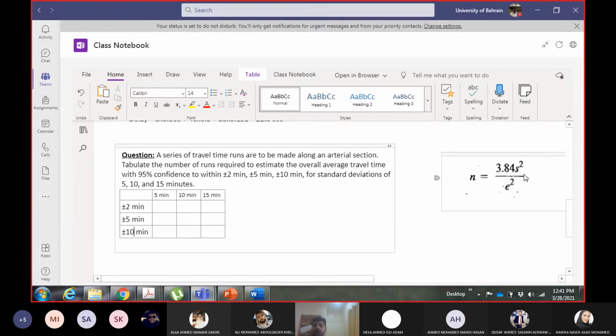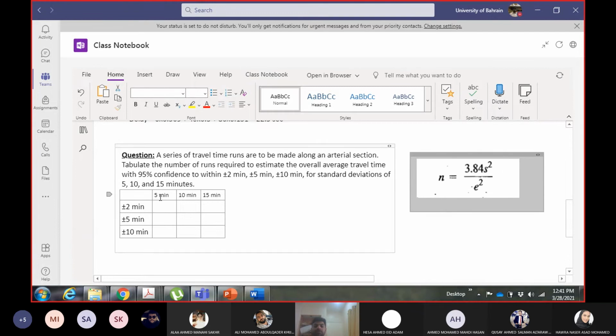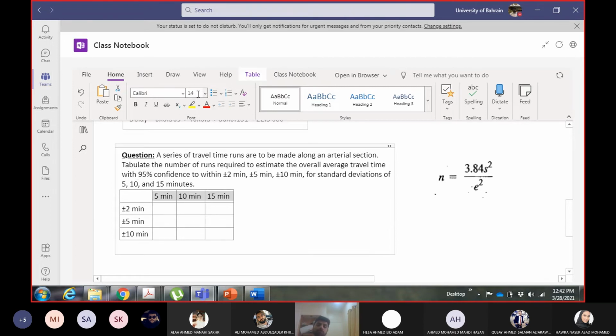Okay, so you have the n equation here. S means the standard deviation, so these values, and E means tolerance level, so these values. And 3.84 is constant because of the 95% confidence interval. So give me the values. I think if you go column by column, you avoid any confusion. First, give me the value when the standard deviation is 5 minutes and E is 2 minutes.